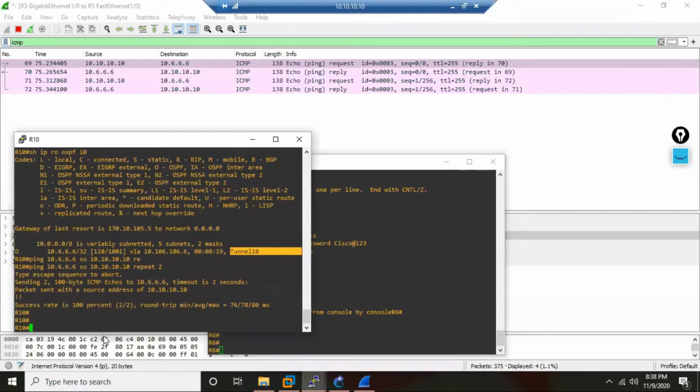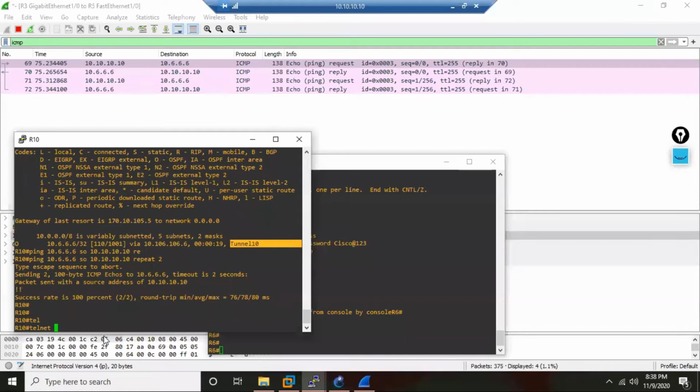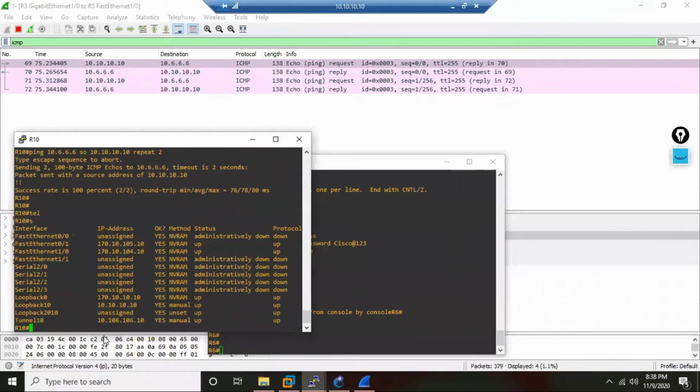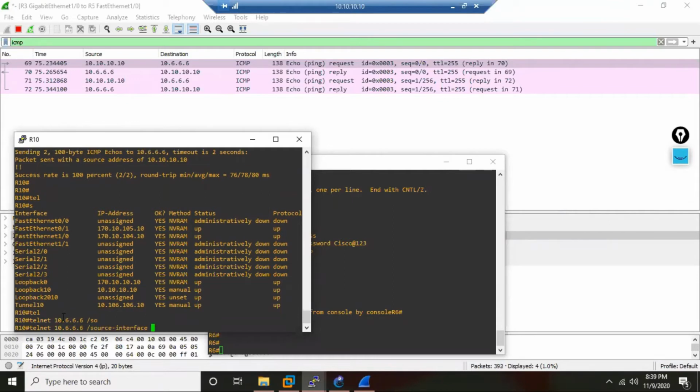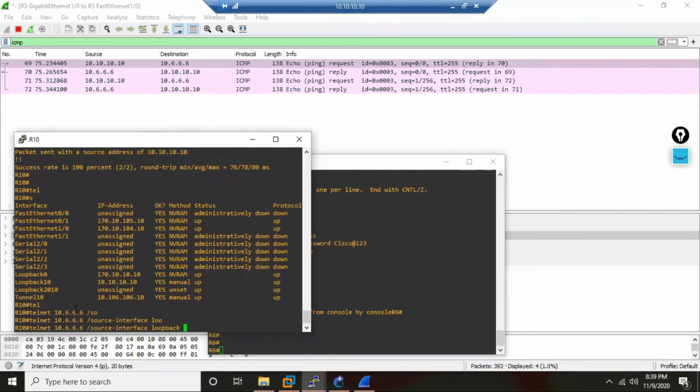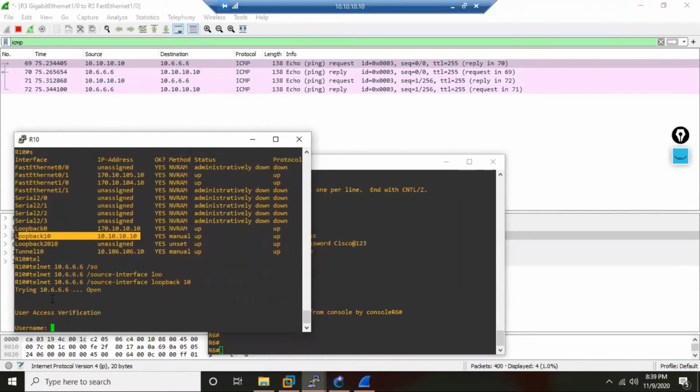Now R10 is going to do telnet. First I check my loopback, which is a private IP, 10. So I am telnetting to the private IP of R6, let's say 10.6.6.6, with the source interface my loopback 10, my private IP. If I don't specify it, it is asking me the username.